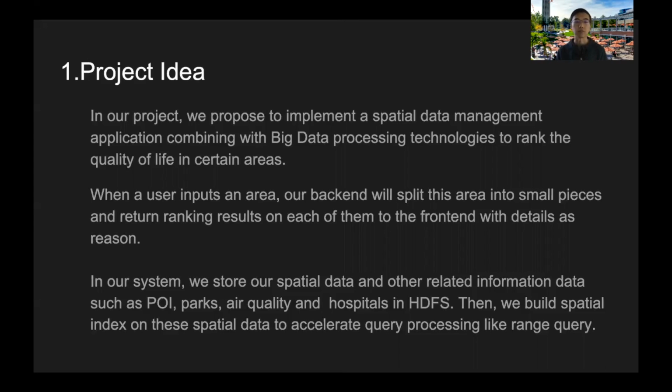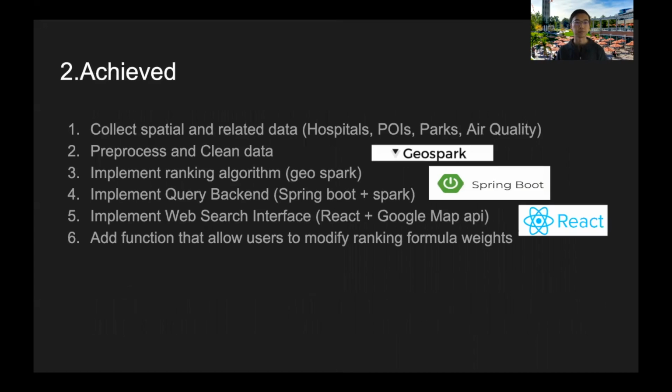In our system, we store our spatial data and other related information data such as POI, parks, air quality, and hospitals in HDFS. Then we build spatial index on these spatial data to accelerate query processing like range query.